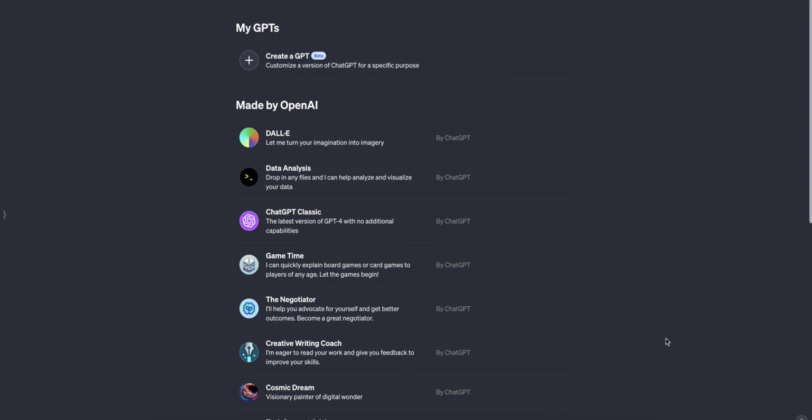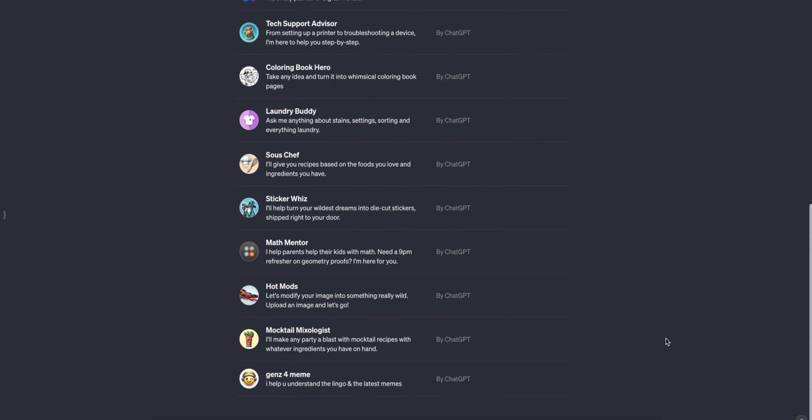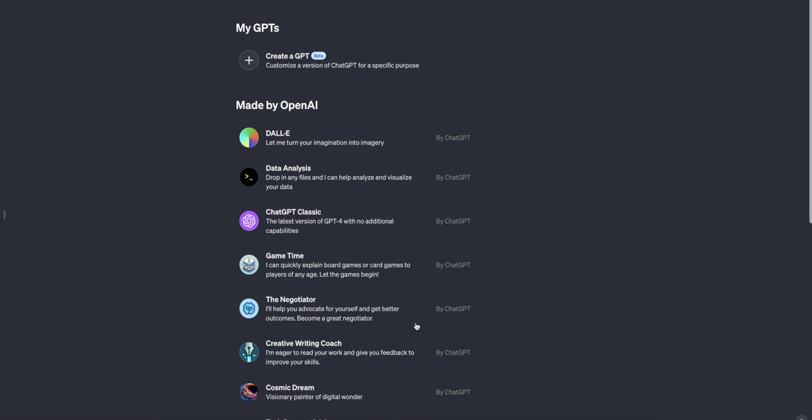OpenAI just launched a custom feature called Custom GPTs, and this feature is absolutely a game changer. This is absolutely insane. From now on, we can create our custom agents, and not only that, we can use custom agents created by other people. So right now we have a made by OpenAI section. By the way, in order to access this, you gotta have a premium plan. If you don't have it, you can still use it via other methods, but we're gonna get to that later on.